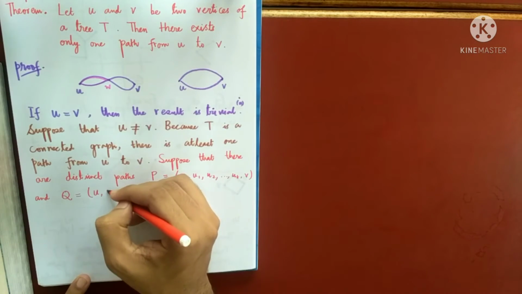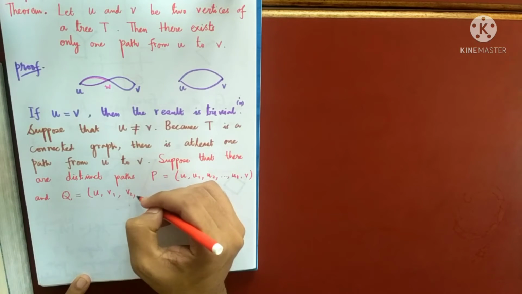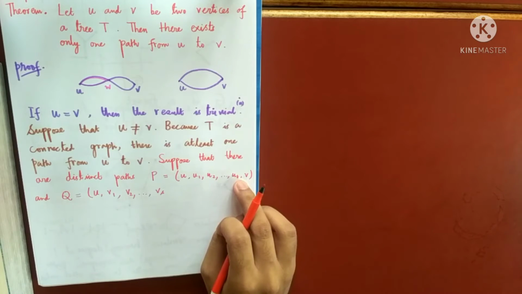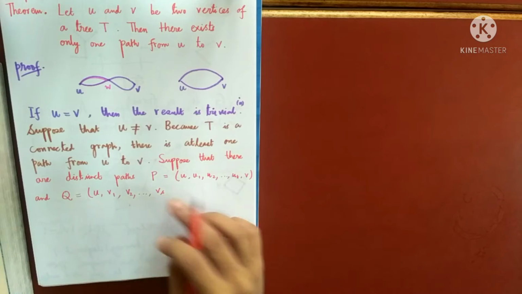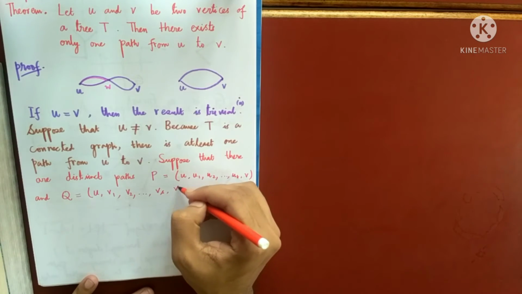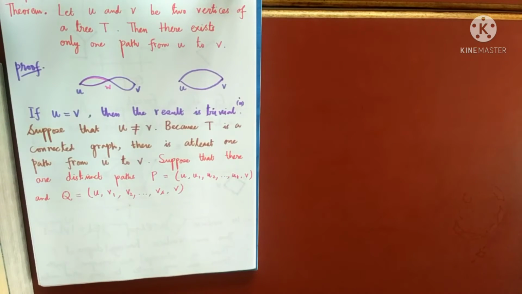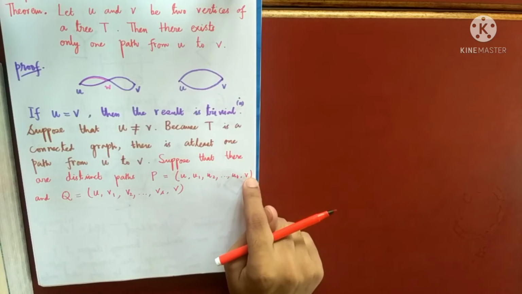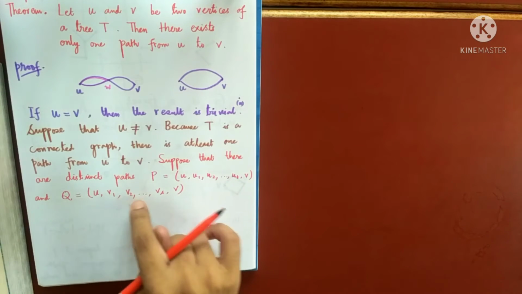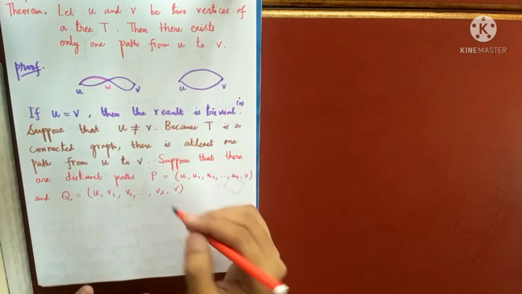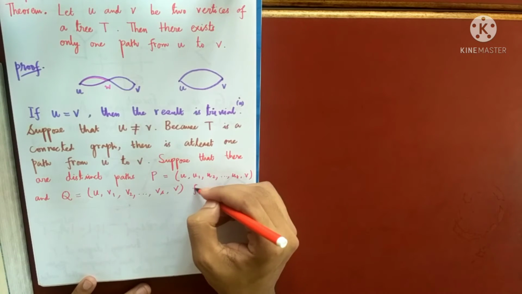And suppose I'm naming the vertices this time V1, V2, dot, Vs, because remember one thing, the length of this path may not be same as the length of this path. So I'm using different T and different S. So what I'm assuming, the paths are like this: U1, U2, dot, UT, comma V, and U to V, and then V1, V2, dot, Vs. Distinct paths P and Q from U to V.